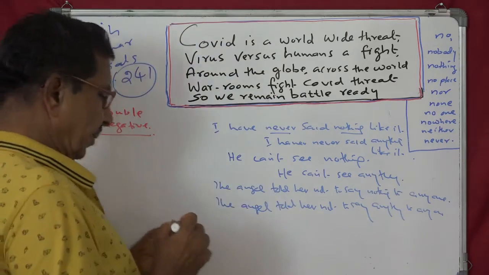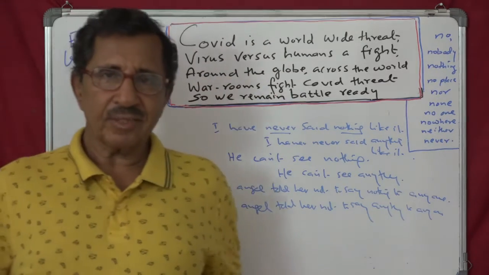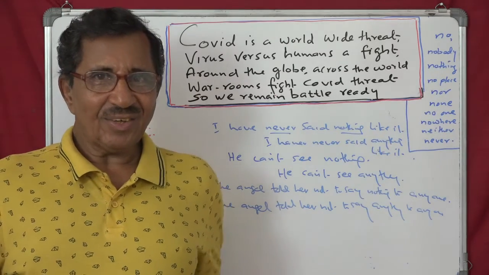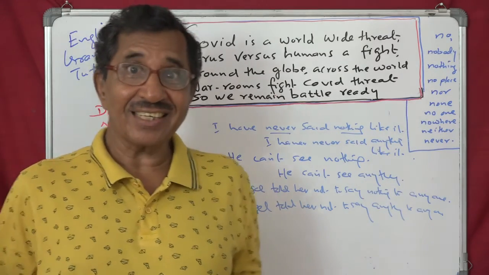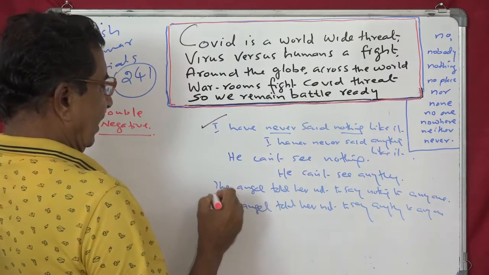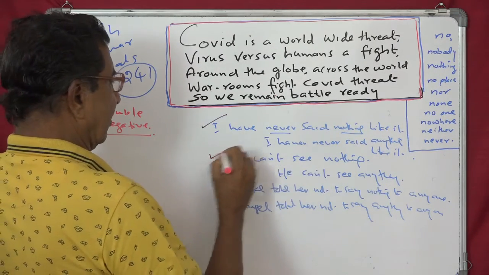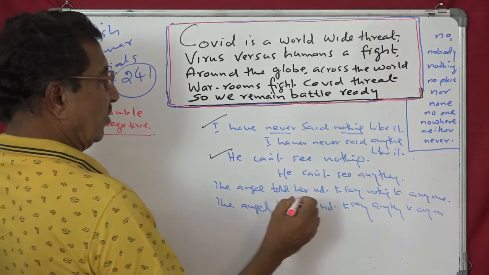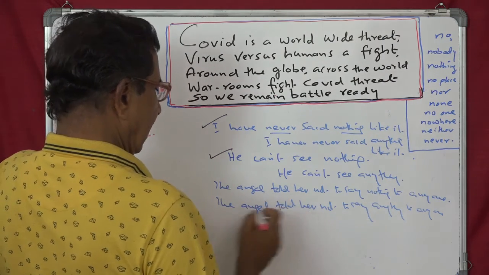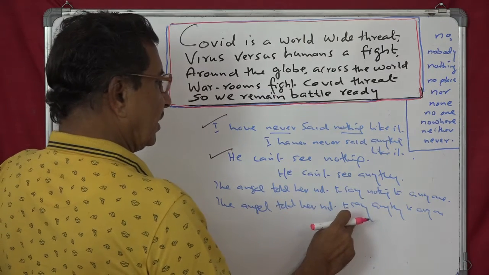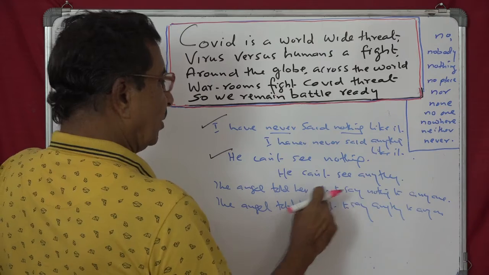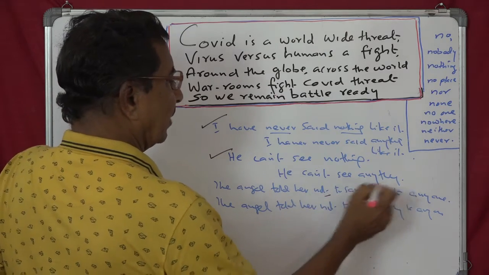So some people say that double negative is wrong, but that is not right. So this is perfectly alright. Again, next one is he can't see nothing, alright. The angel told her not to say nothing. See, double negative. Correct.